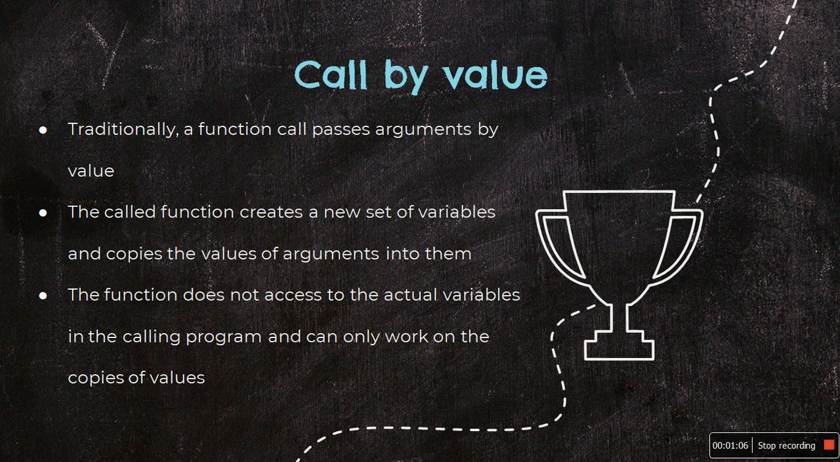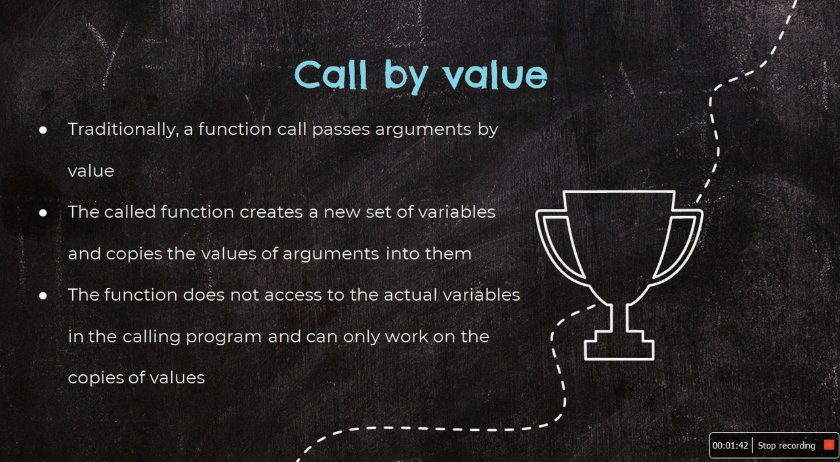To begin with, what is call by value? Traditionally, you all know the function that we have studied in the previous lecture. A function call passes arguments by value, and the called function creates a new set of variables and copies the values of arguments into them. Right, now what we do is we just pass on a few values to the function that we call, and the function receives those values, acts upon them, and then gives you the results.